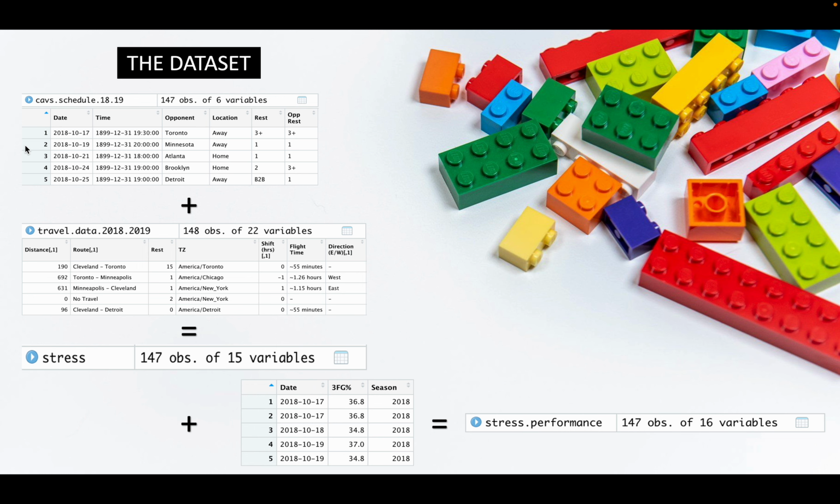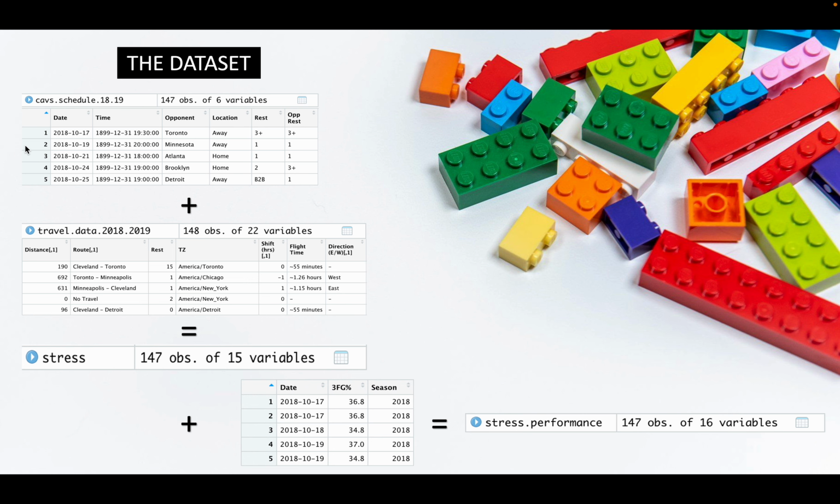My data set is going to have 3 components to it. First is going to be schedule data. So I'm using the 2018-2019 season for the Cleveland Cavaliers. That includes who we play, what's the location, and how many days of rest we are on, which is what I'm going to call congestion. Then we're going to look at some travel data, which includes the distance traveled, the route that we took, time zones shifted, and what direction of travel we went to. Finally, I'm going to merge those 2 into one data set and call it stress.